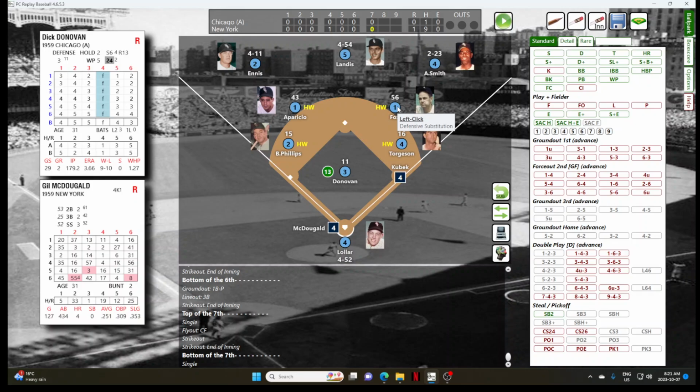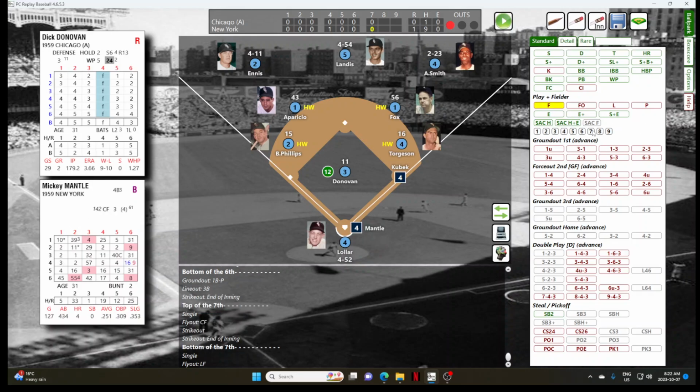Donovan's only job is to get 3 outs and have no runs scored. And he'll face Gil McDougald. And McDougald will hit a fly ball deep to left field. Del Ennis is there, and that's out number 1. Mickey Mantle, 0 for 3 in the game. And Mantle hits a ball to Torgeson. Torgeson boots it.